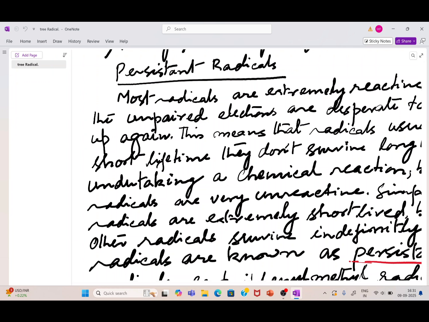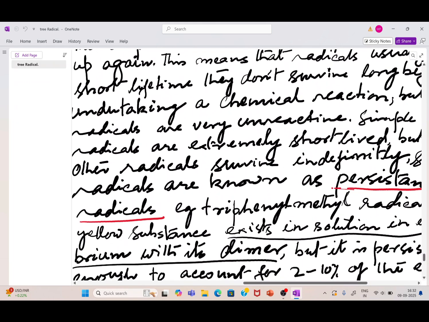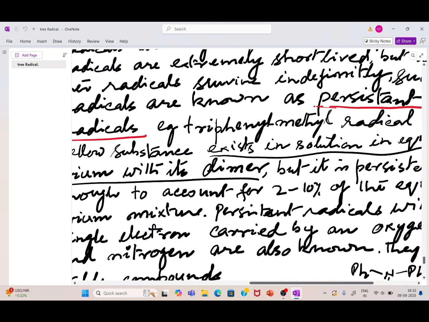But there are certain free radicals which are highly unreactive. Even though it is a free radical, it is unreactive. Why is it unreactive? Because it is stabilized by resonance. It can live for an indefinite time, and that's why the term persistence arises. Therefore, it is called a persistent free radical because it can live indefinitely. What are the persistent free radicals? For example, the triphenyl methyl radical.